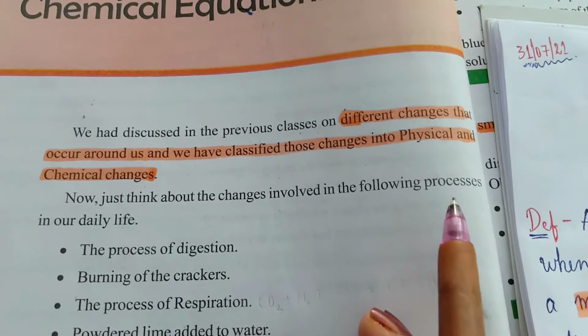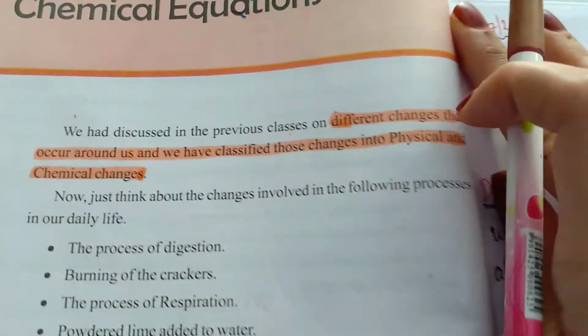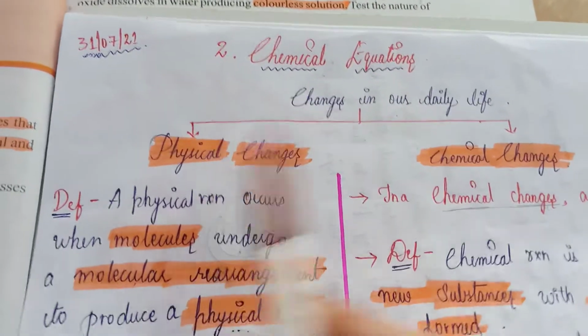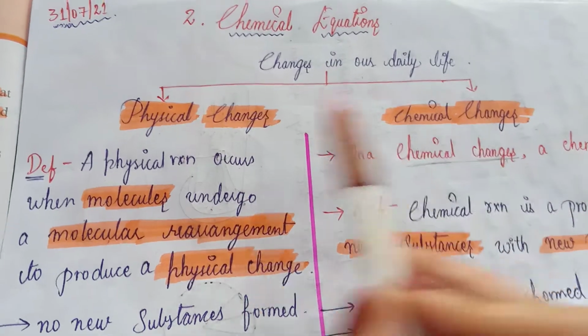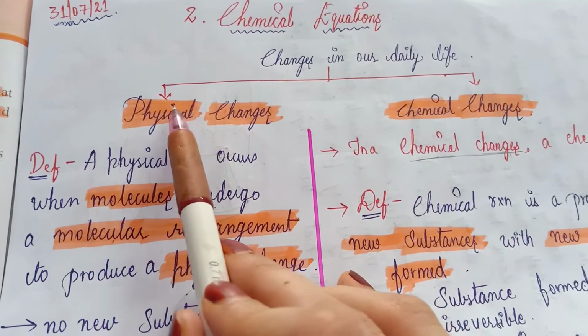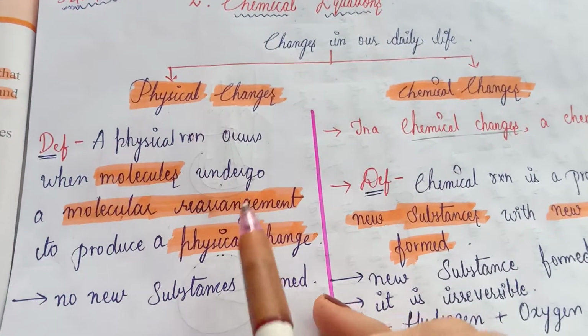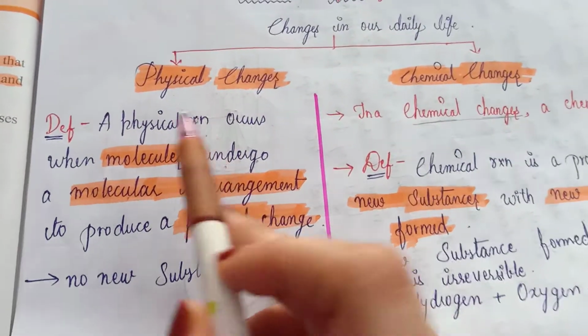So depending on the changes, we have classified those changes into two types, that is physical changes and chemical changes. As you can see here, changes in our daily life are classified into two: physical changes and chemical changes. I underline the important words, so that you can understand the terms and focus on them, okay?